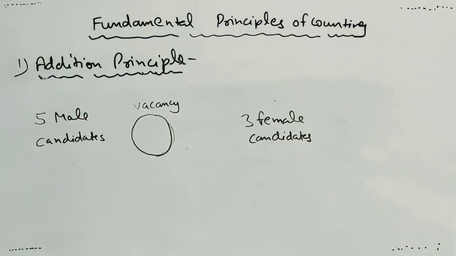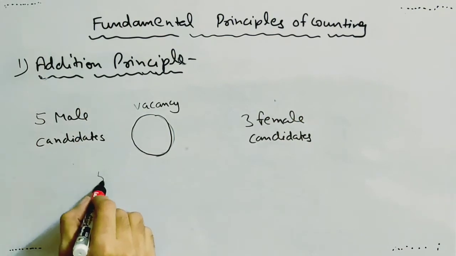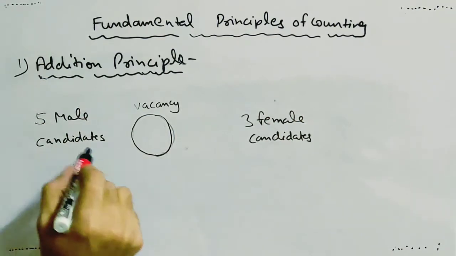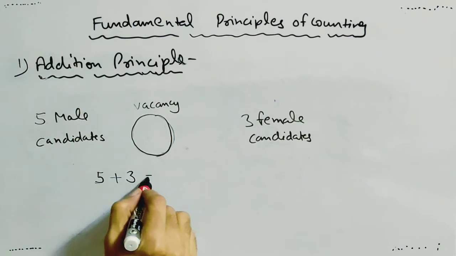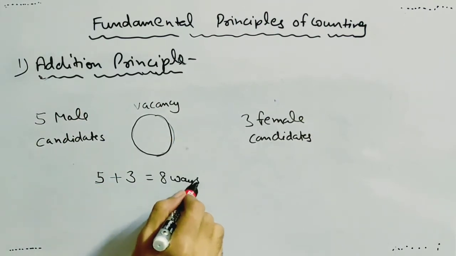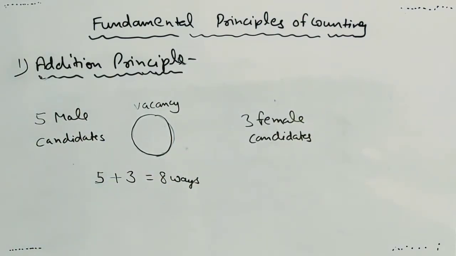So the question is, in how many number of ways can that vacancy be filled? The vacancy can be filled by one of the 5 male candidates or one of the 3 female candidates. So the vacancy can be filled in 5 ways plus 3 ways, that is 8 number of ways to fill this vacancy. The vacancy can be filled by either male or female.